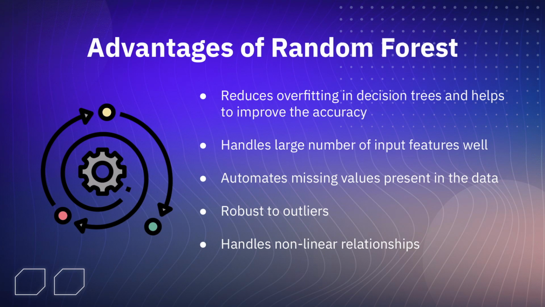The combination of multiple decision trees helps to reduce overfitting in decision trees and helps to improve the accuracy of the model. Random forest is also able to handle a large number of input features well, which is useful for housing data since housing prices may be affected by many inputs such as size and location. Next, random forest is able to handle missing values, which is common in real-world housing data. Random forest is also robust to outliers, which is essential when evaluating housing data, as it often has outliers due to the unique characteristics of properties.